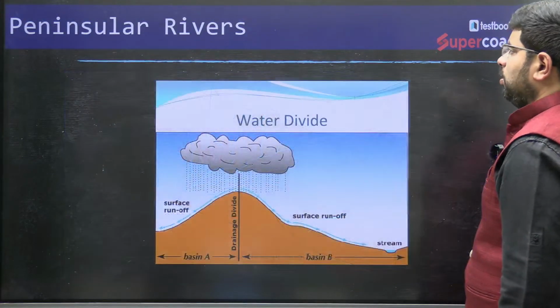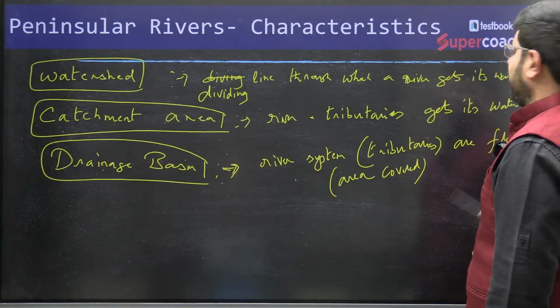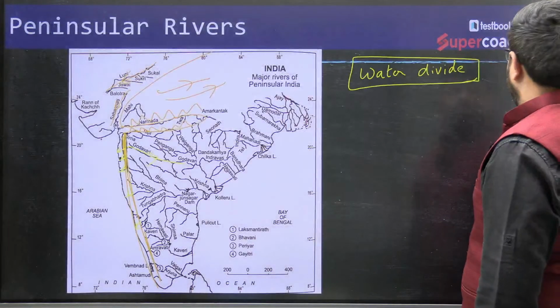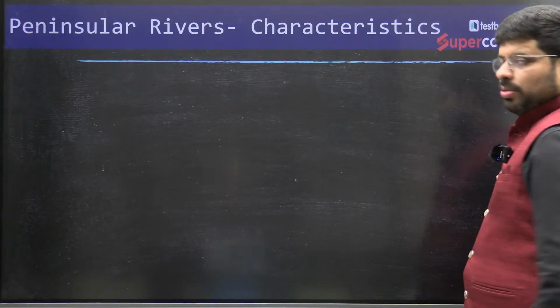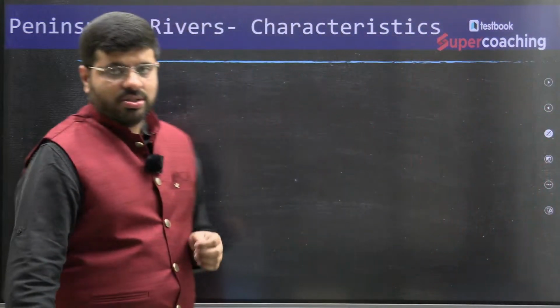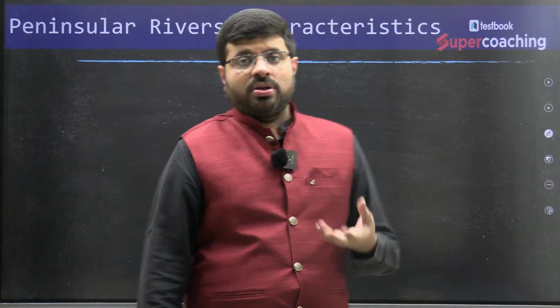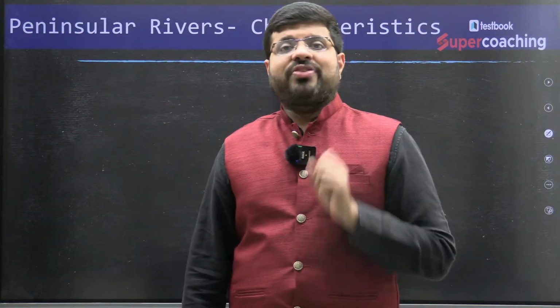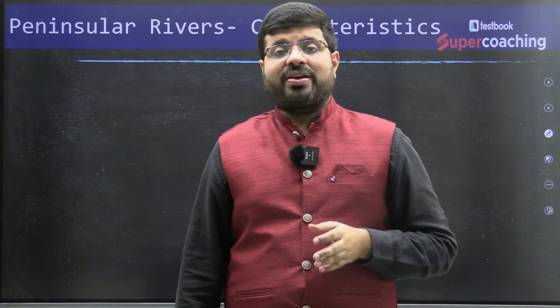Right. Then, in general, what are the characteristics of peninsular rivers? For example, the usual lengths of peninsular rivers: the major river system like Godavari itself, the length of the river is 1465 kilometers, whereas the Ganga river is 2525 kilometers.